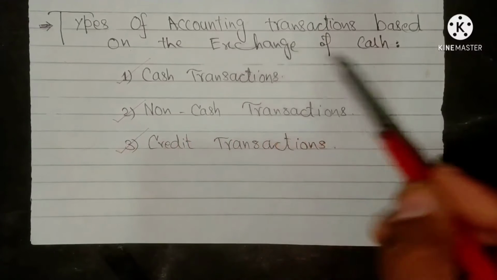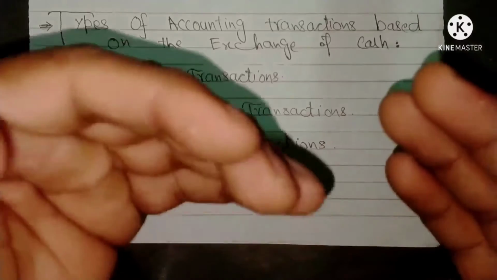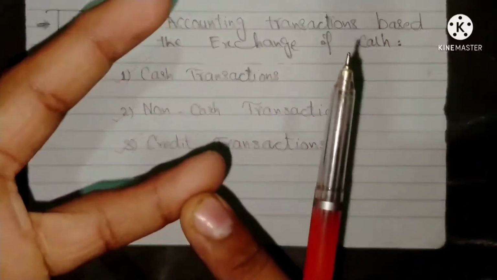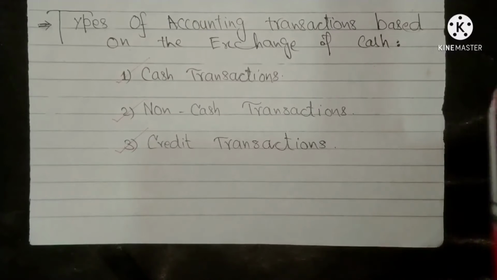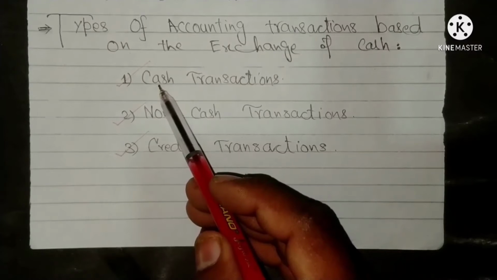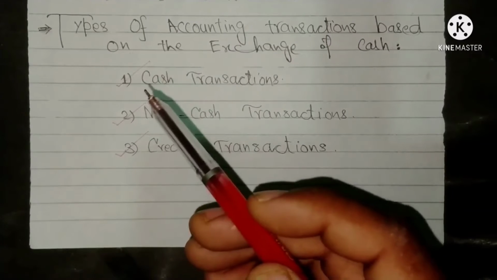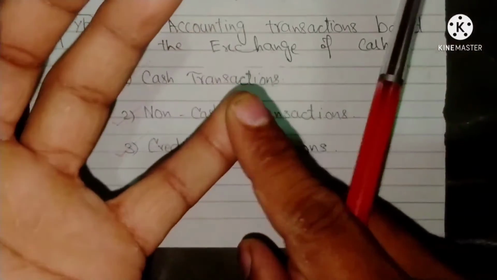Next is types of accounting transactions based on the exchange of cash. Based on exchange of cash, there are three types of accounting transactions, namely cash transactions, non-cash transactions, and credit transactions. Cash transactions are the most common form of transactions, which refer to those that are dealt with in cash. For example, if a company purchases office supplies and pays for them with cash, a debit card, or a check, then